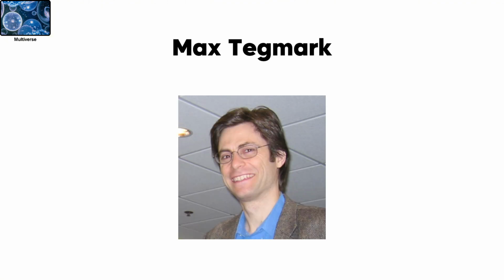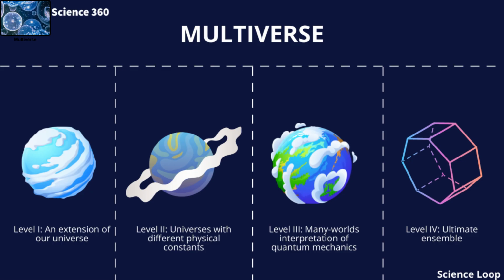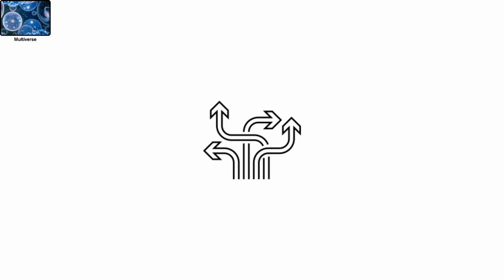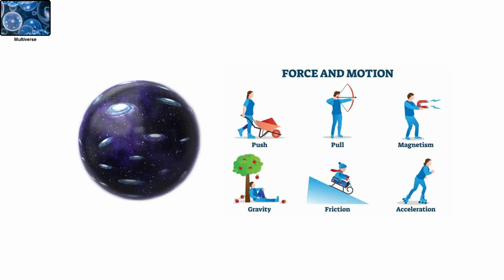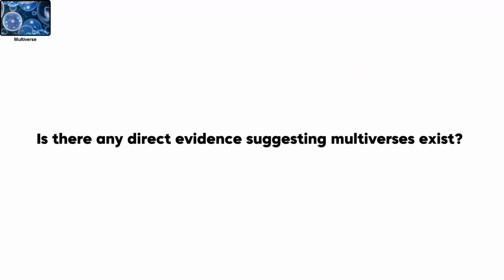MIT's Max Tegmark describes different types of multiverses. A Level 3 multiverse comes from the many worlds interpretation of quantum mechanics, where all possible outcomes happen in branching realities. In contrast, a Level 2 multiverse comes from cosmic inflation theories, where each universe may have different laws of physics. Is there any direct evidence suggesting multiverses exist?